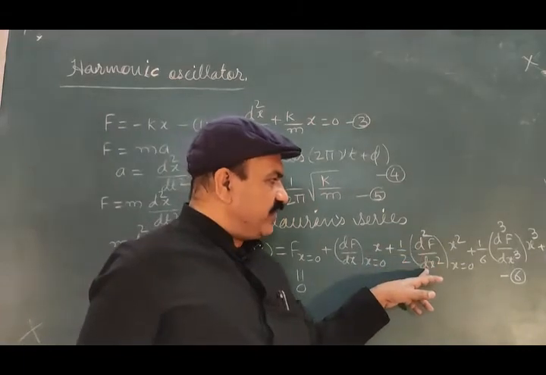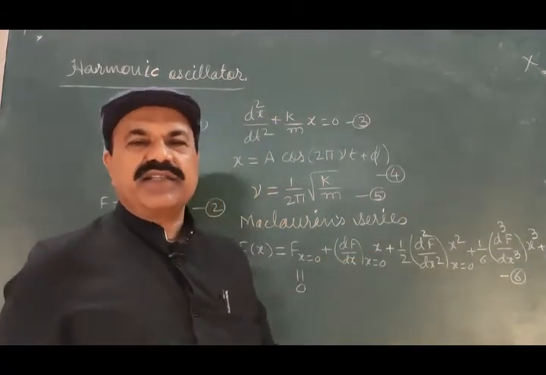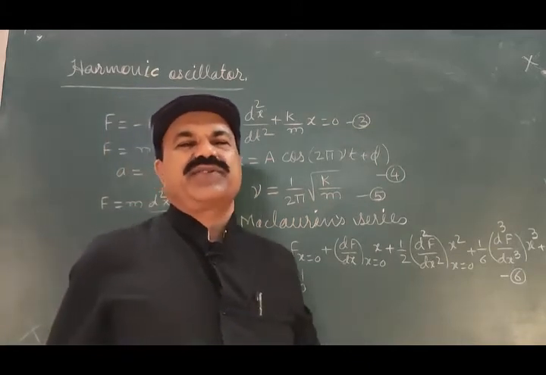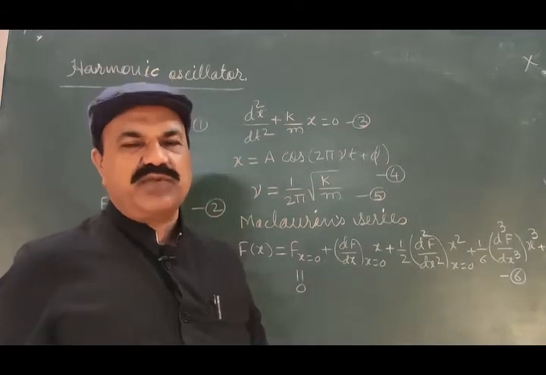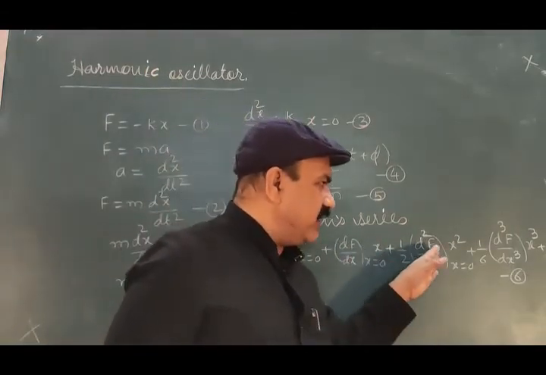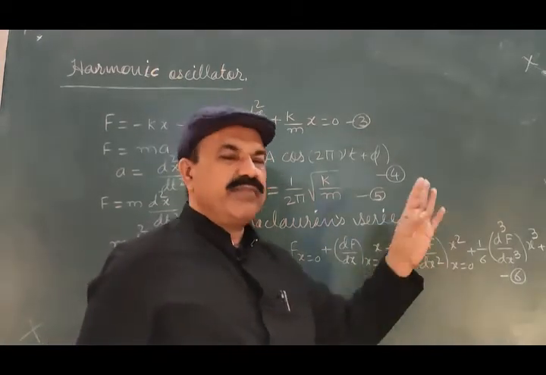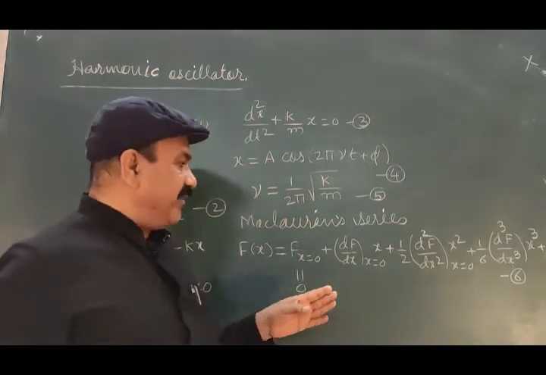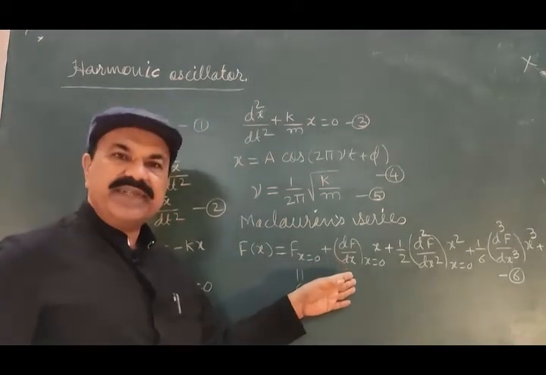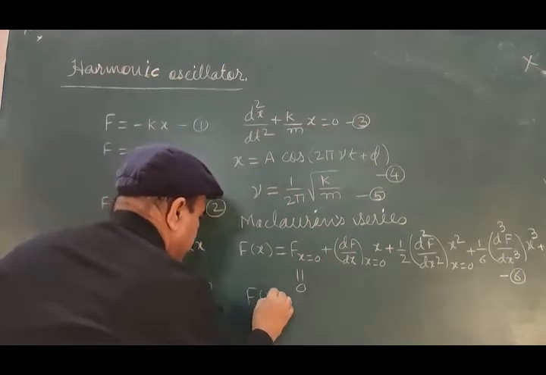The terms with x square, x cube, etc., square and higher powers of x will be very, very small, ignorably small, and therefore higher powers of differentials with higher powers of x will be simply ignored. And what is left is only the second term.